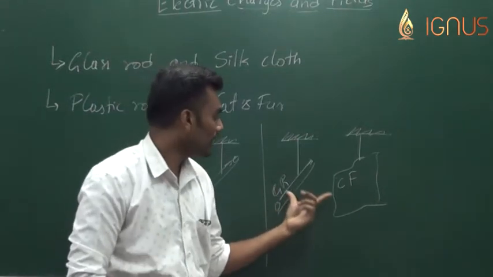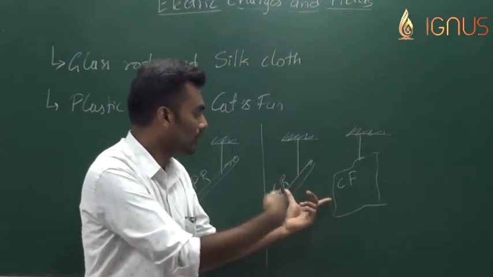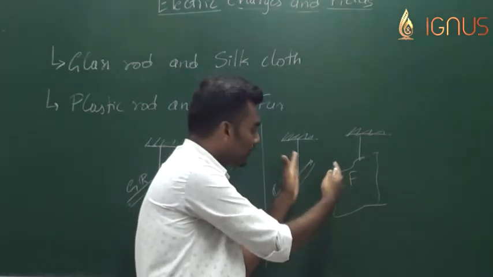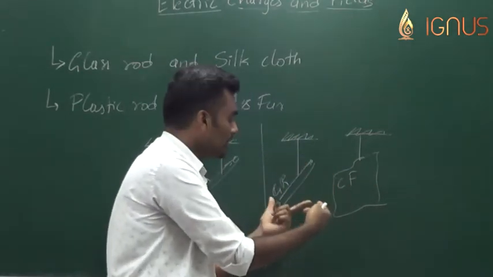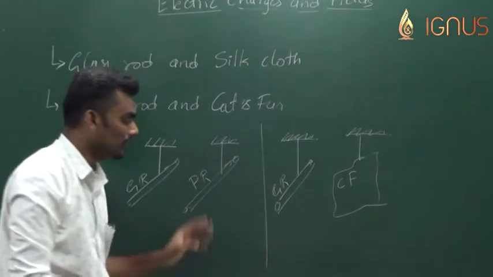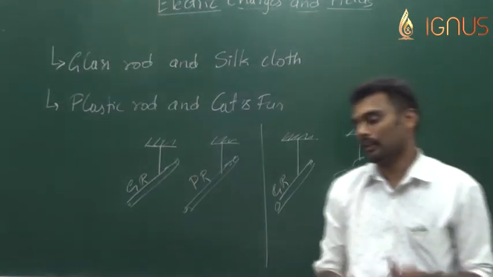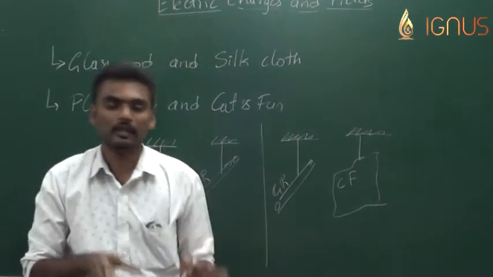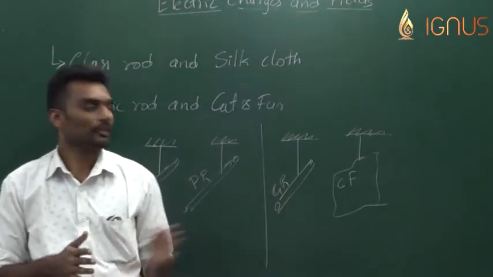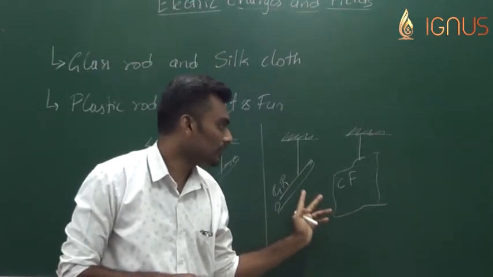Even though they are different materials, obviously rubbed with their own pairs, after rubbing, when the glass rod and the cat's fur were brought closer to each other, they tend to repel each other. So this breaks the conclusion that if it is the same substance they will repel, and if it is a different substance they will attract, because the glass rod and cat's fur are actually different materials and are actually repelling.